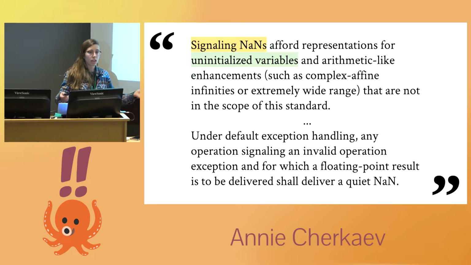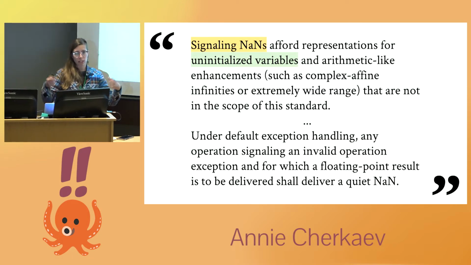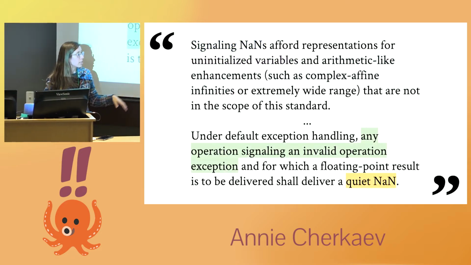The standard doesn't say hardware or software because it's totally agnostic to that. But either way, signaling NaNs raise a big commotion when you touch them. So maybe you want to use them for uninitialized variables so somebody doesn't accidentally use this thinking that it's an initialized variable. The standard also recommends that you use them for arithmetic-like enhancements, such as complex affine infinities. And I spent a little bit of time Googling around trying to figure out what that means, and I actually have no idea. So if anybody knows, please come talk to me. I would love to know. So that's what signaling NaNs are for. And then quiet NaNs are just your garden variety, like something went wrong, you took the square root of a negative number, and the square root of a negative number, it's not a number.